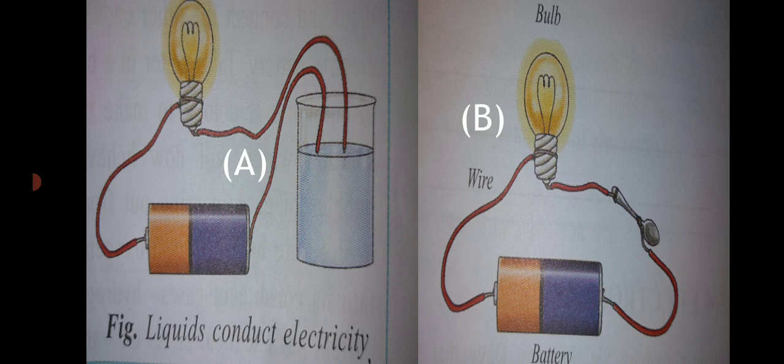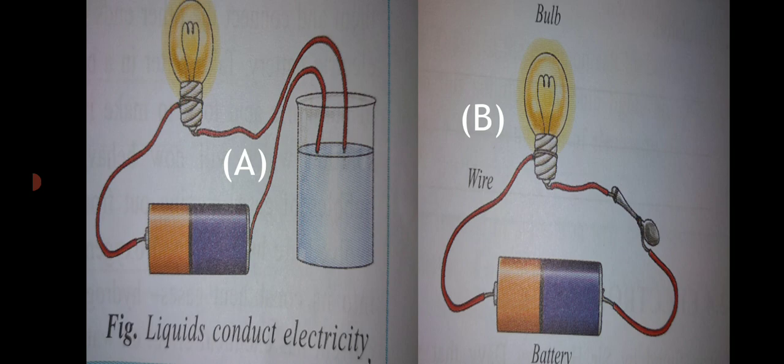Here we have used a spoon as a metal, but in the first picture we have used liquid as a conductor. So it is shown that in picture A the bulb is not glowing as brightly as compared to B, right? Yes, because the current through liquids is generally weak, as liquids are not as good conductors as metal.